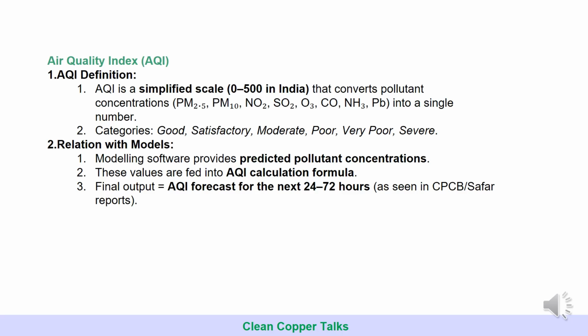An index will always be a unitless number which will tell you how the quality of that particular thing is. If we are talking about the air quality index, that means it will tell you how the air quality in general is. This is for common people so that they can instantly understand the quality of air.